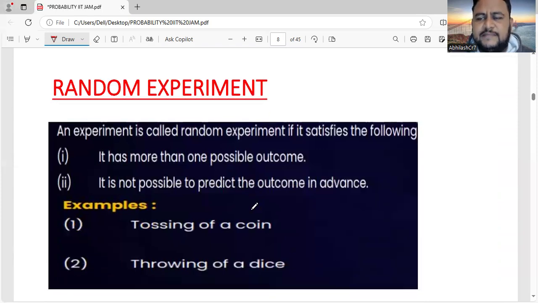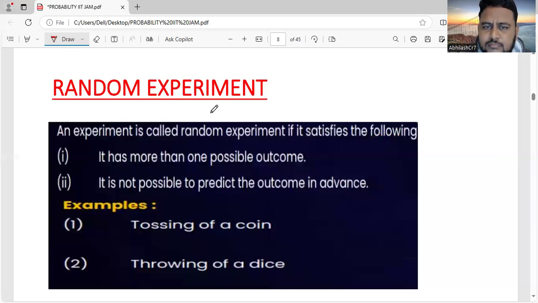Next, what do you mean by random experiment? Till now, what all did we study, friends? We studied what is a trial, what is a sample space, and before that, what is an outcome. Outcome means the possible result. Sample space means all the results put together. Then the final result which we got, that is event.